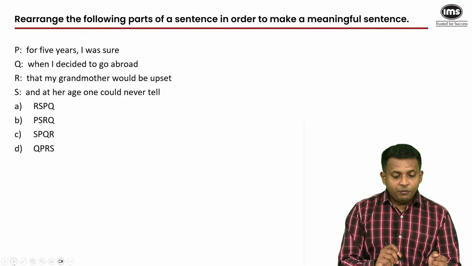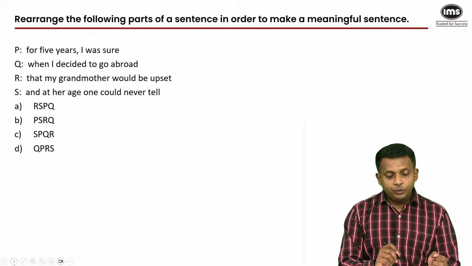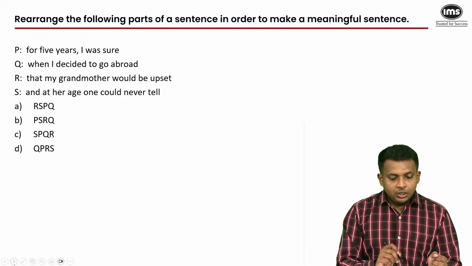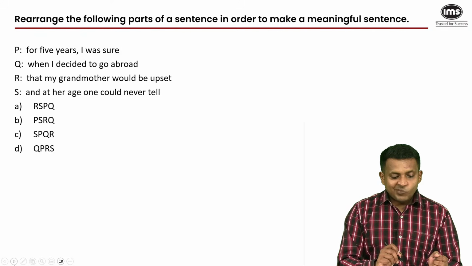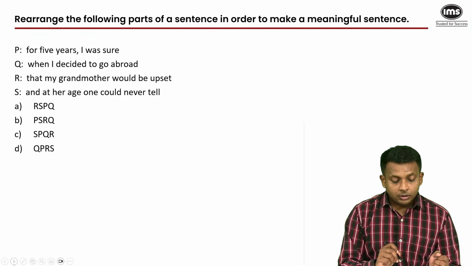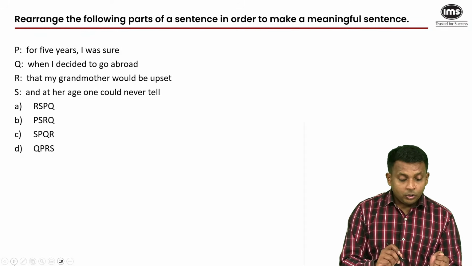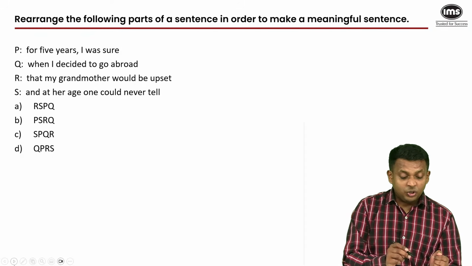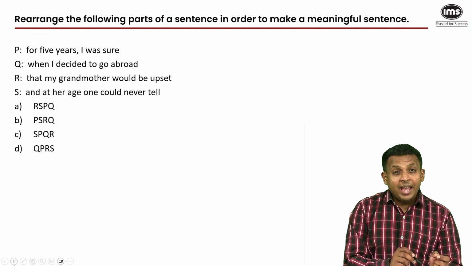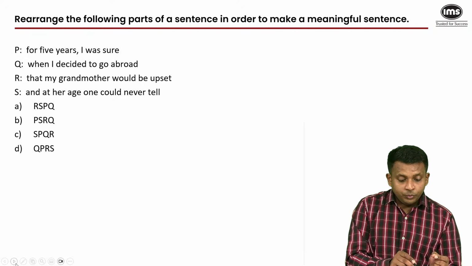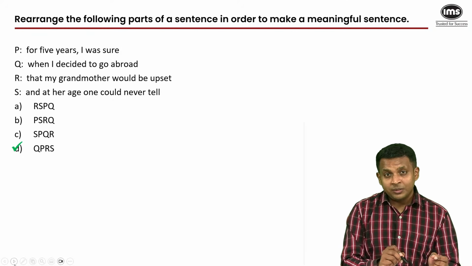Now, for 5 years, I was sure when I decided to go abroad that my grandmother would be upset, and at her age, one could never tell. So, I was sure that my grandmother would be upset. PR looks like a very prominent pair here. Now, even if you look at all of the options, it's not there in the first 3 options, it's only there in the last option. And that realization is enough for you to quickly mark it as your answer and move on.